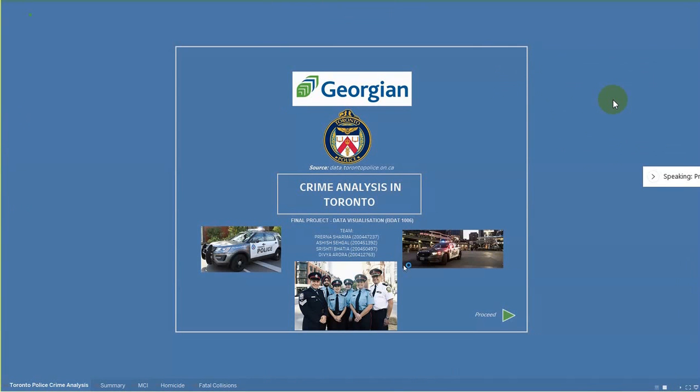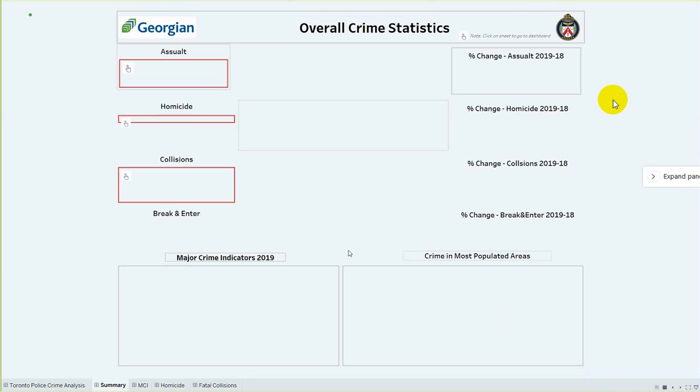We've made this dashboard as interactive as possible, and as we proceed, we'll show you what kind of buttons to click in order to move to the next sheet of the dashboard. So by clicking on the proceed button, you move to the next sheet.